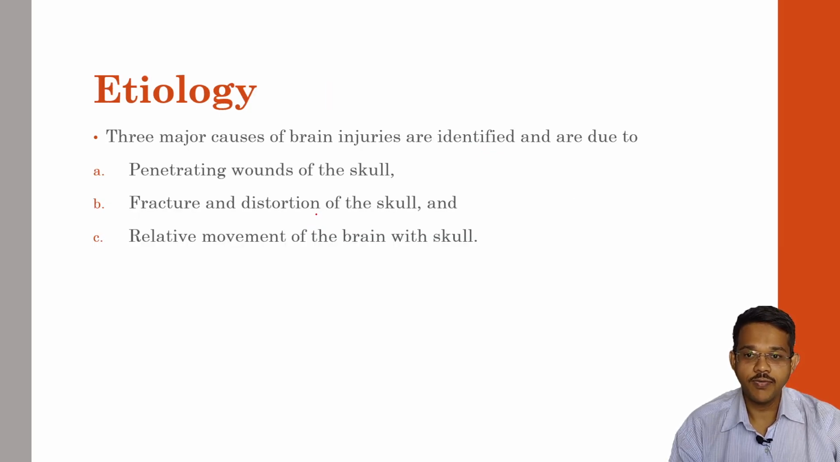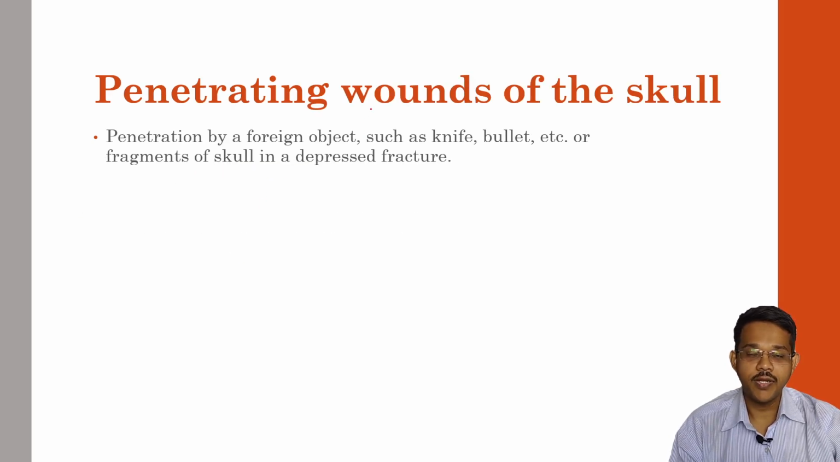Now coming to the cause of brain injury, there are three different mechanisms by which there may be brain injury. One is penetrating wounds of the skull, then fracture distortion of the skull, then relative movements of the brain within the skull. Coming to penetrating wounds, the skull may be penetrated by different foreign objects such as knife, bullets, etc., which may lead to brain injury. This may fragment the skull, also causing depressed fracture and brain injury.